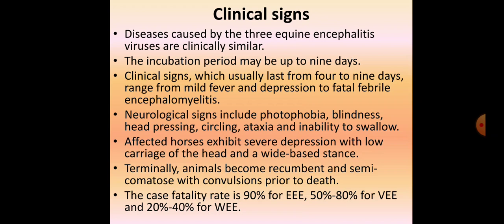Neurological signs include photophobia, blindness, head pressing, circling, ataxia, and inability to swallow. Affected horses exhibit severe depression with low carriage of the head and a wide based stance. This is a noticeable feature in affected horses: severe depression is indicated when they carry their head very low with a wide based stance. Terminally, the animals become recumbent and semi-comatose, with convulsions prior to death.